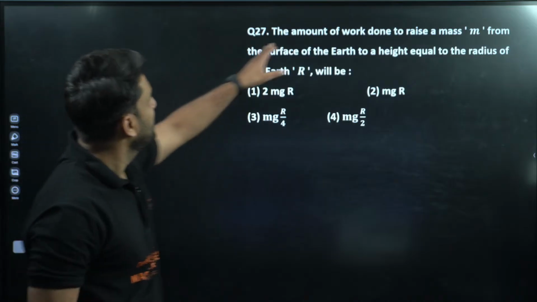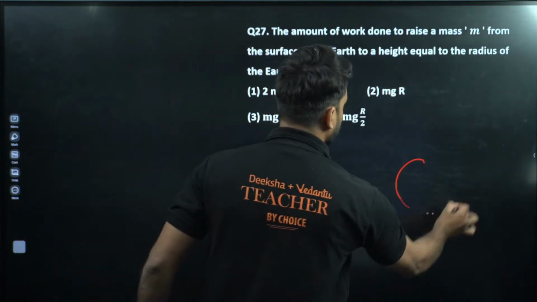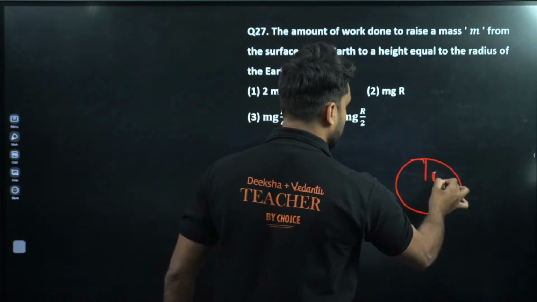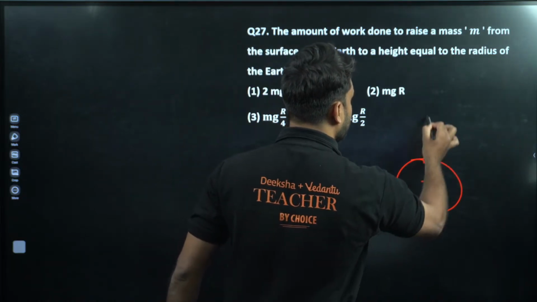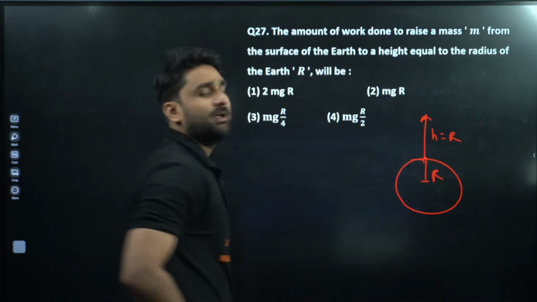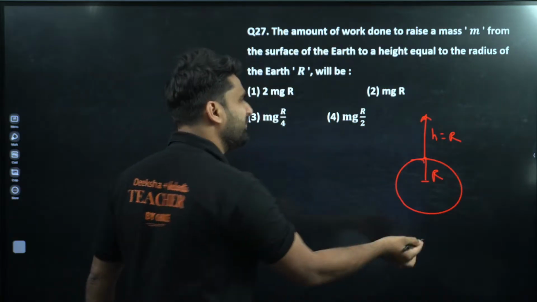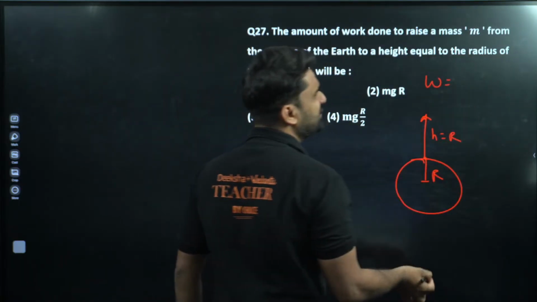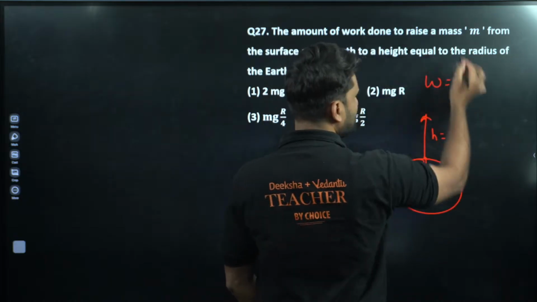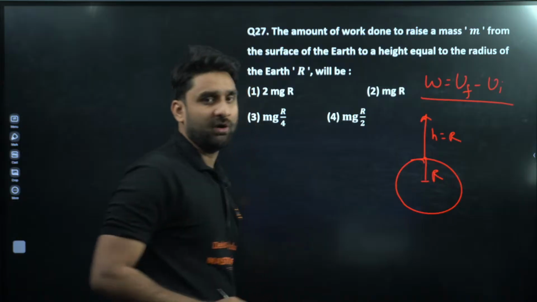Moving to next. The amount of work done to raise a mass m from the surface of the earth. Okay, so this is earth, the earth radius is R, and there is an object which is lifted to height equal to R. So what will be the total work done? The question is asking the amount of work done. So we can calculate by W is equal to final potential energy minus initial potential energy. This will give you the work done.